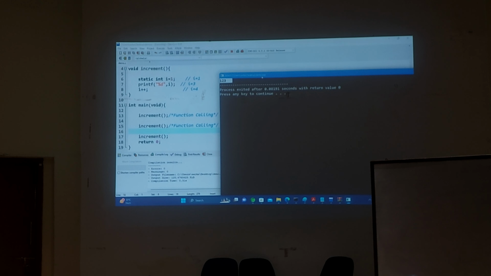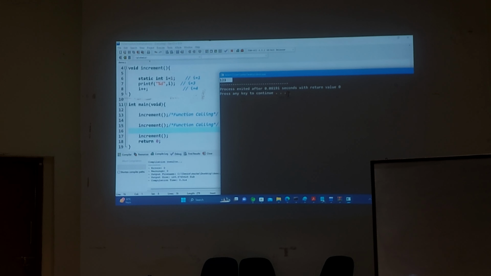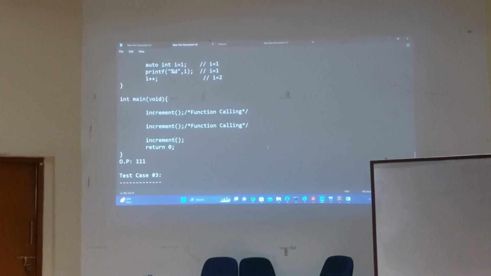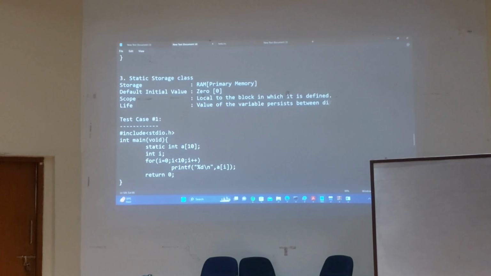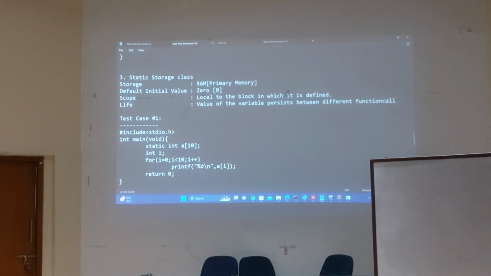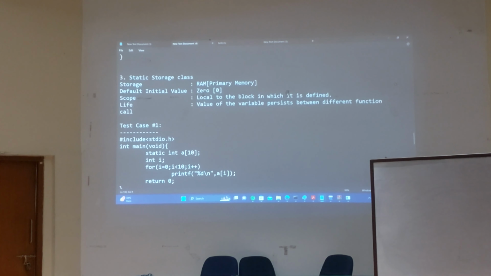From another angle, the value of the variable persists in between different function calls. Value of the variable persists between different function call.